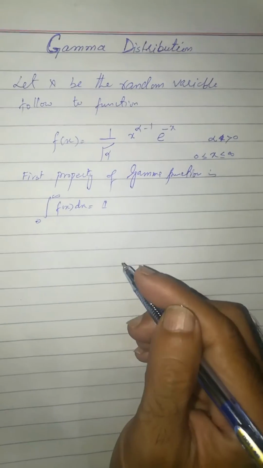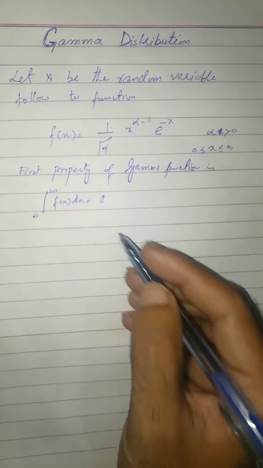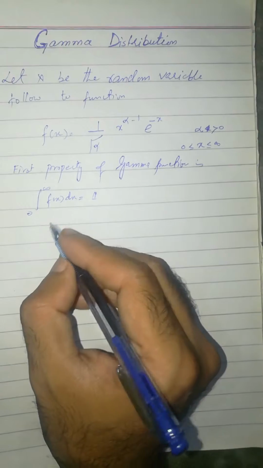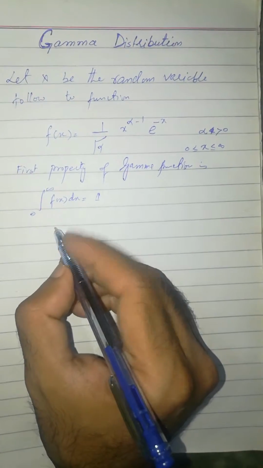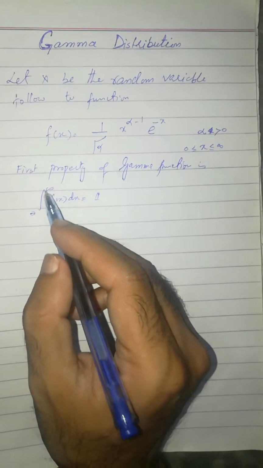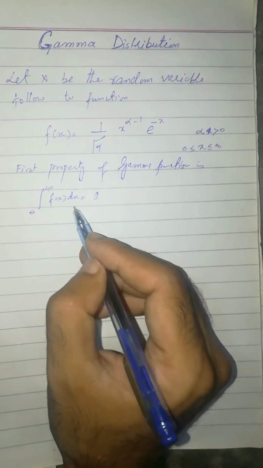So we shall discuss the first property of the gamma function. Let's start with its first property, that is, if we integrate on its whole range, then it will become equal to 1.